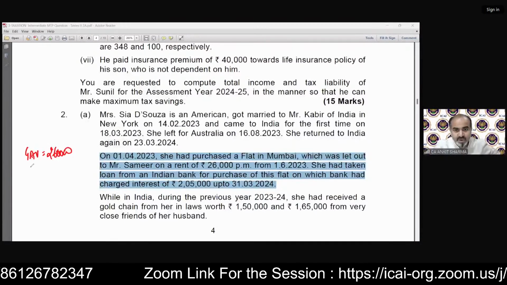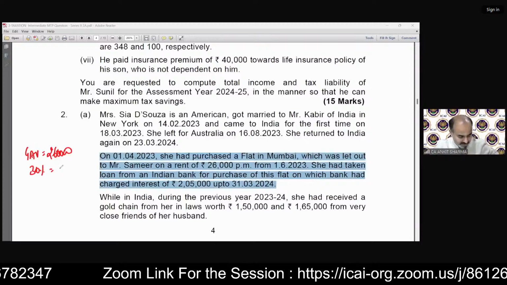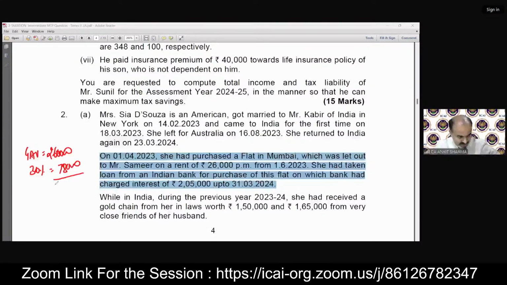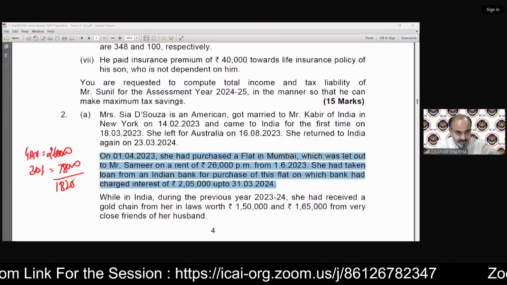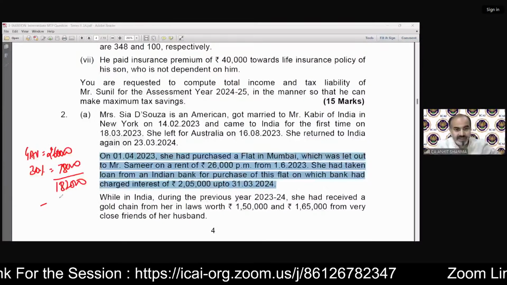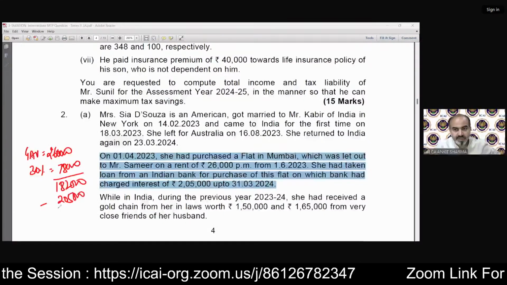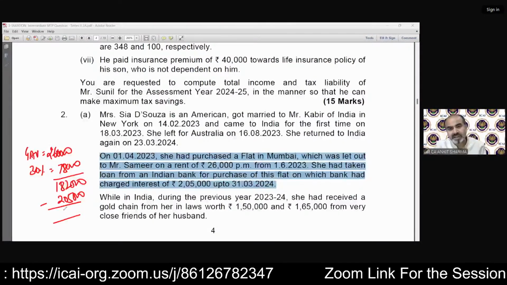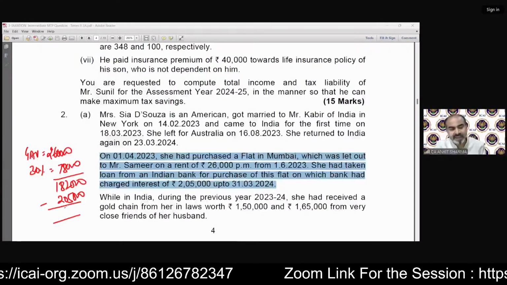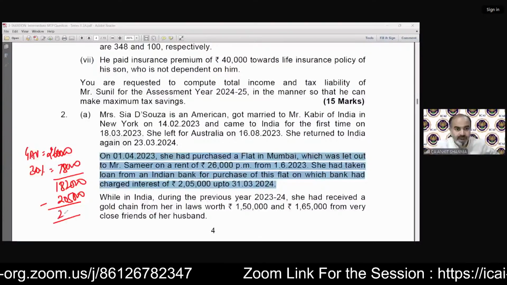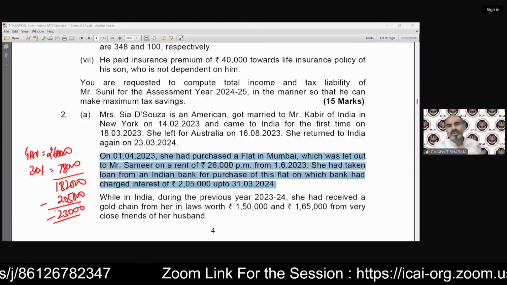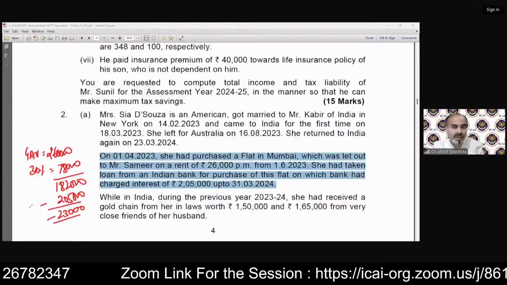Then municipal tax is not given, so the 30% deduction for the purpose of section 24 deduction is 78,000. The balance is 1,82,000. The interest paid is 2,05,000. Whether it's been paid or not does not matter. If the interest has been charged or is due, we can still claim that. And our loss will be 23,000. It's a very simple question. 23,000 will be the loss.